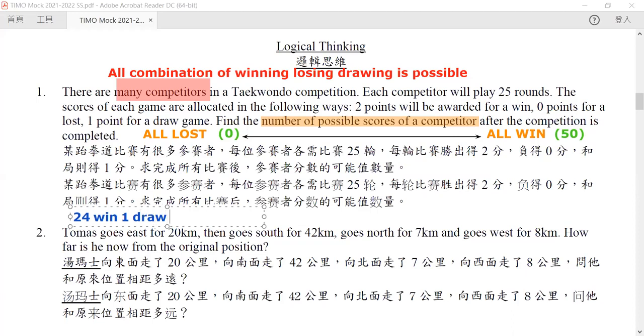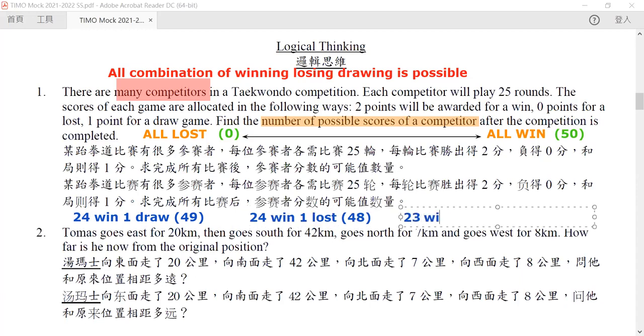Then this will get you 49. How about 48? 48 is just 24 wins and 1 loss. So this will be 48. And for 47, you just keep on doing this. It's 23 wins, 1 draw, and then 1 loss. And then it will be 47, and so on and so forth.